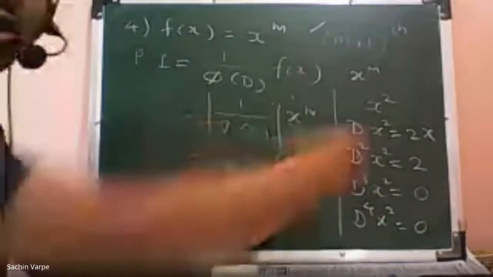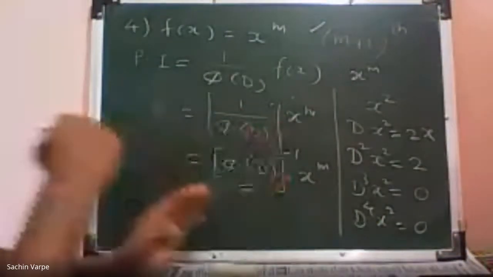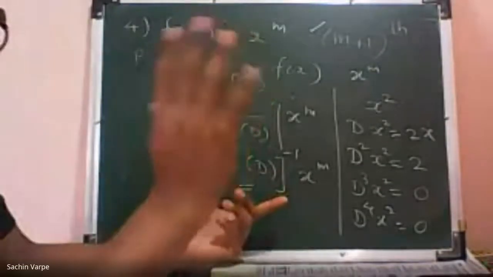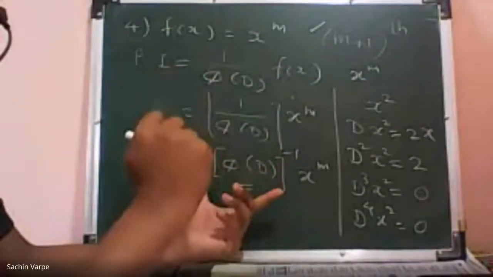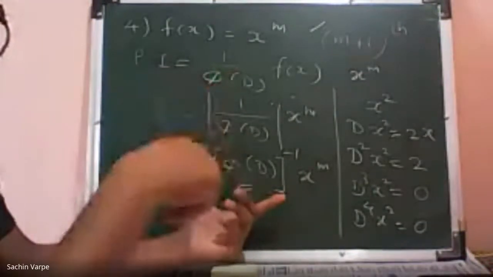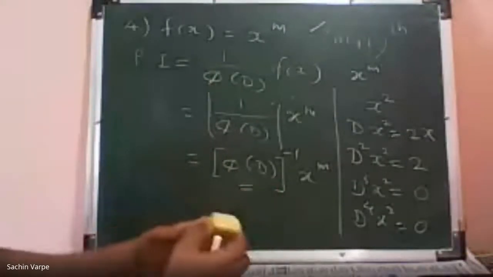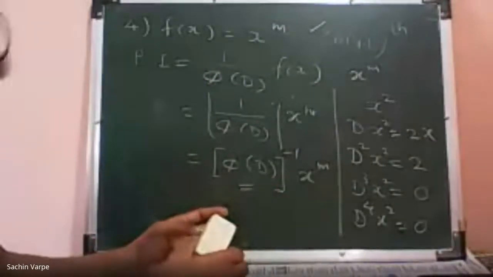Further all terms are 0, and we'll have a finite expansion. Is it okay with the note I've given? Reply fast, please, everyone.